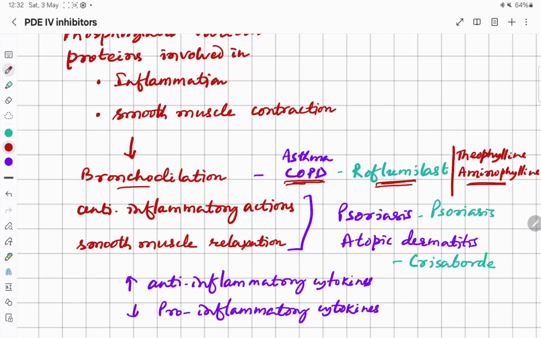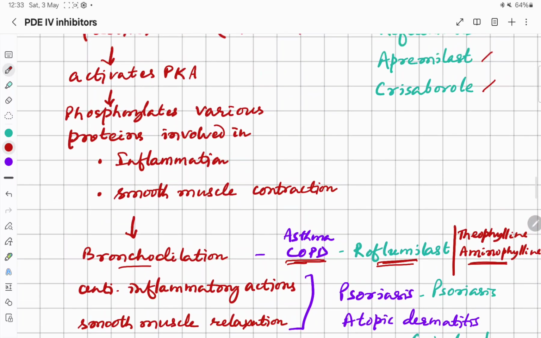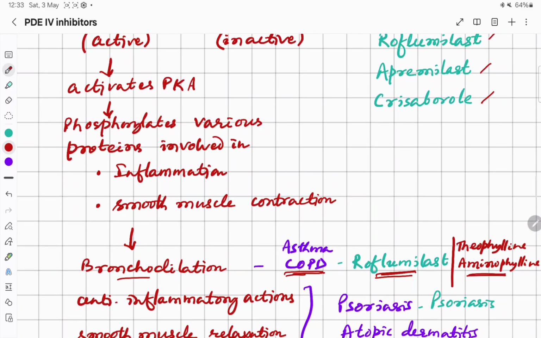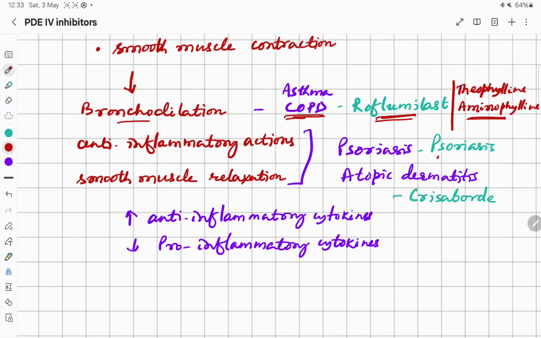And the other drugs are used in other conditions, inflammatory conditions like psoriasis, atopic dermatitis. Apremilast is used in psoriasis, whereas crisaborole is used in atopic dermatitis, where they increase the anti-inflammatory cytokines and decrease the pro-inflammatory cytokines. So we'll discuss mainly the roflumilast.